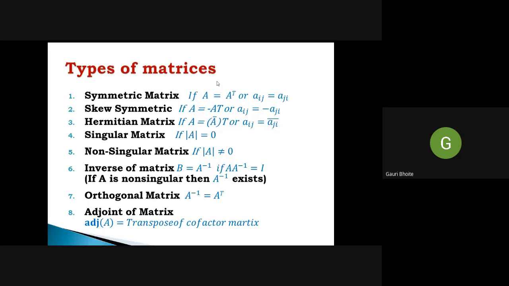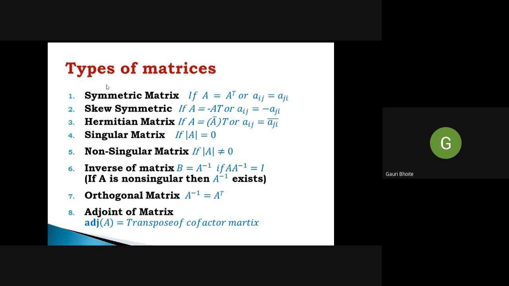What is a symmetric matrix? If we take the transpose of a matrix and A and A transpose are equal, or Aij is equal to Aji for all elements, then it is a symmetric matrix. Then skew symmetric matrix: if A is equal to minus A transpose, it means Aij is equal to minus Aji for all elements.